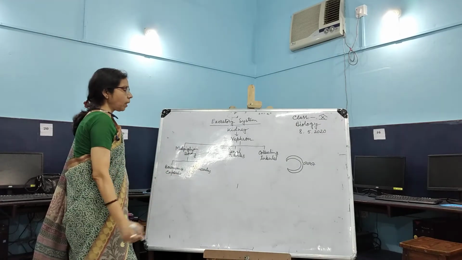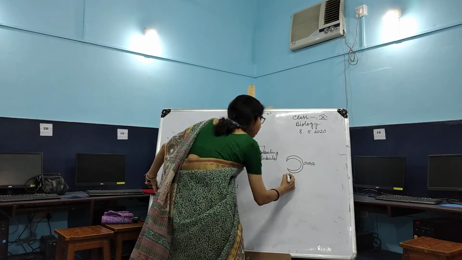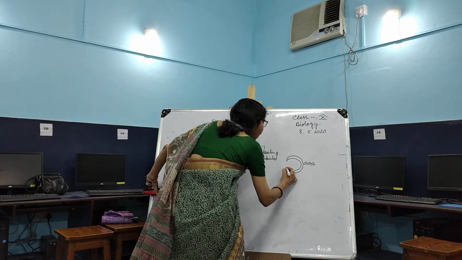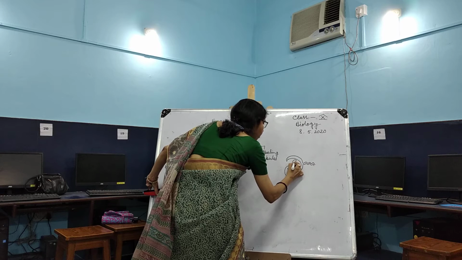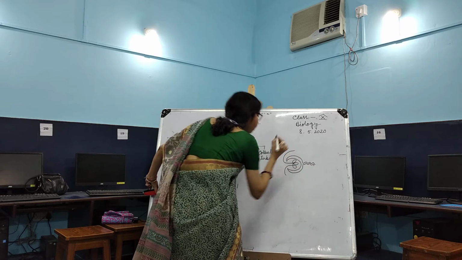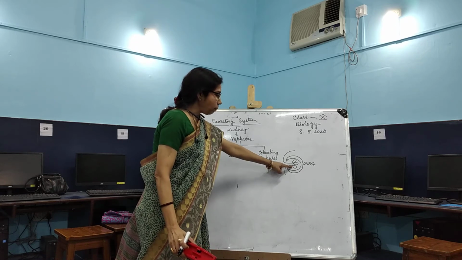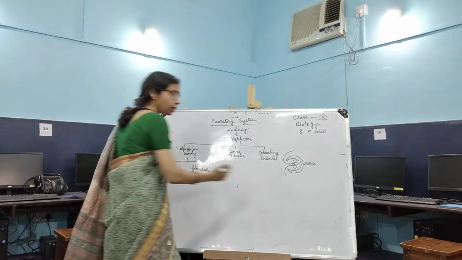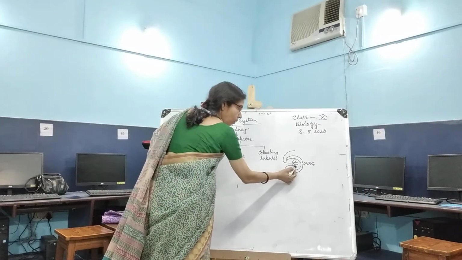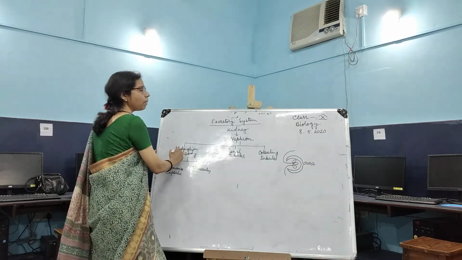This Bowman capsule contains a rich supply of blood capillaries inside. These richly supplied blood capillaries are called the glomerulus. Collectively, the glomerulus and the Bowman capsule are known as the Malpighian body.